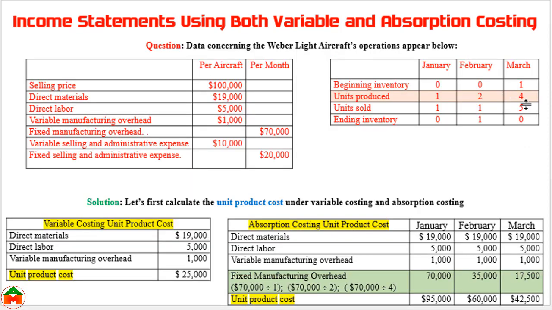We can see in March they have produced 4 units but they have sold 5 units. How is it possible? Because in February they have produced 2 units but they have sold 1 unit. That means 1 unit remained as an ending inventory, which is used as an opening inventory. I mean this 1 and this 4 production, ultimately they have sold 5 units. That means from these 5 units sold they have taken 1 unit from February.